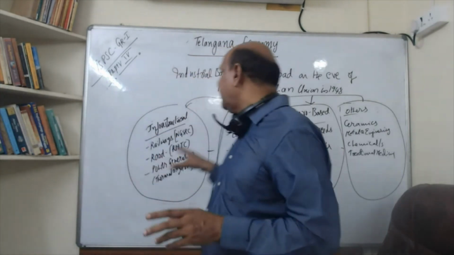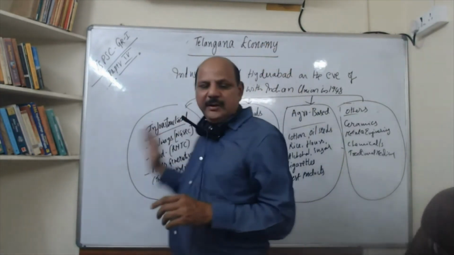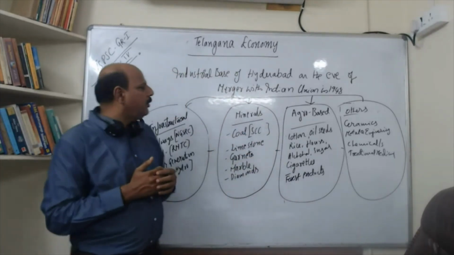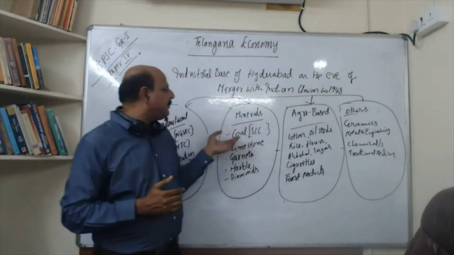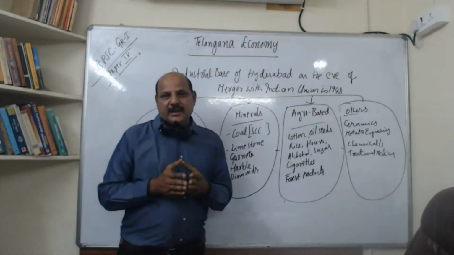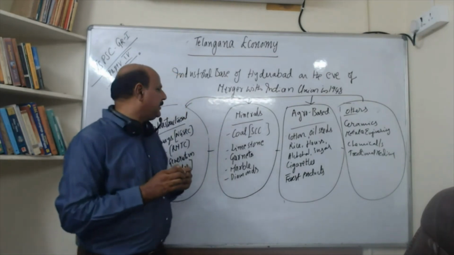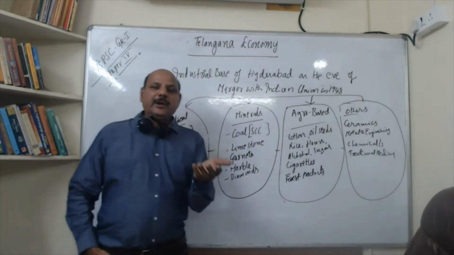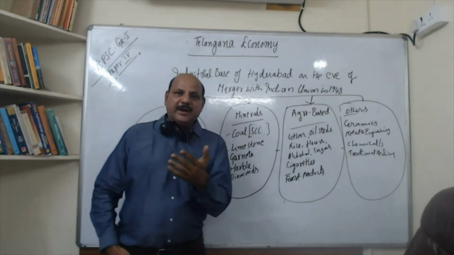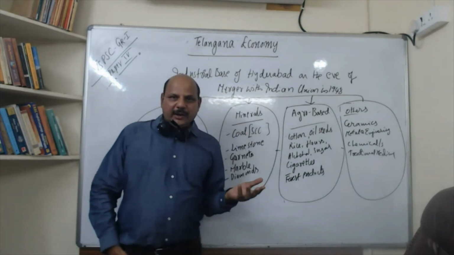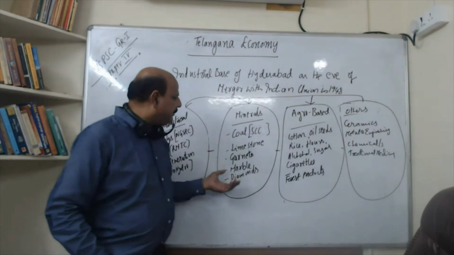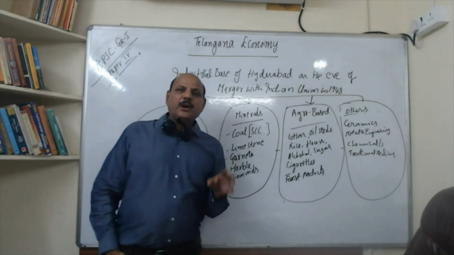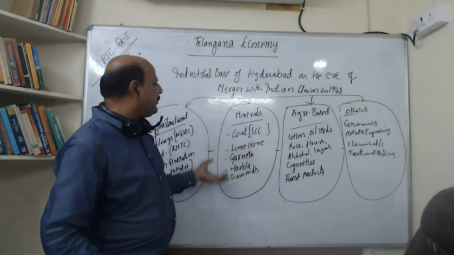So in the industrial base of Telangana, one group is infrastructural. Then minerals. We all know the Singareni Coal Company, now called SCCL. From 1920 onwards, this has become a very major producer of coal for Hyderabad and Telangana. Telangana is also good in limestone. I don't know if you travel and observe. If you have gone to Tandur and Vikarabad, you see a lot of Shahabad stones. So limestone, garnets, marble, and of course diamonds. Hyderabad also had the Carnatic part. There is a company called Hutti Diamond Company, which was very important for diamonds.